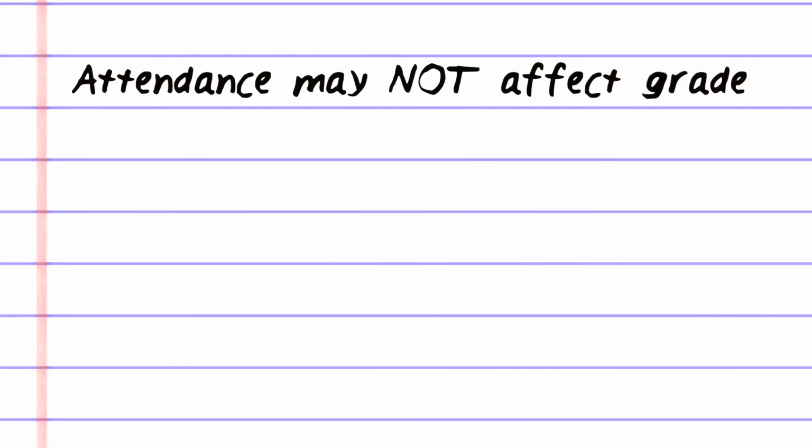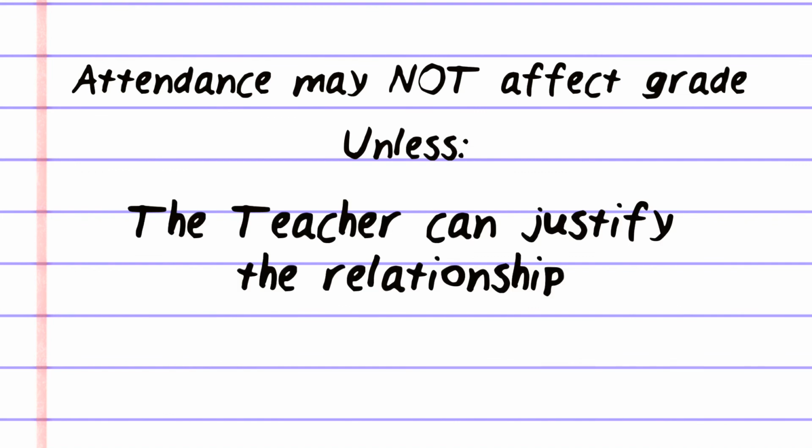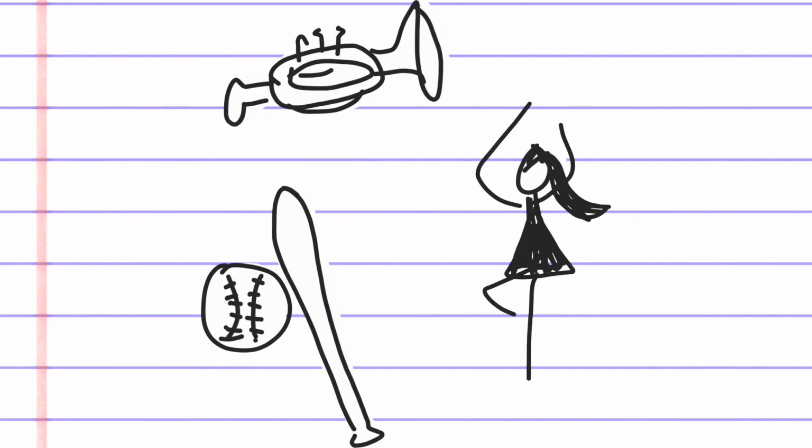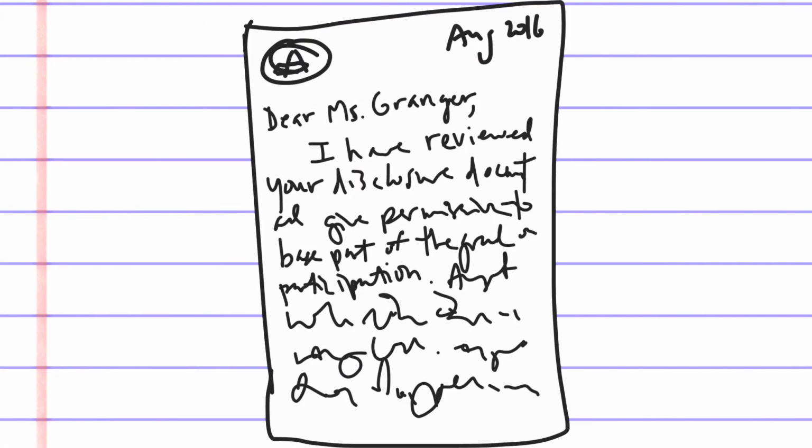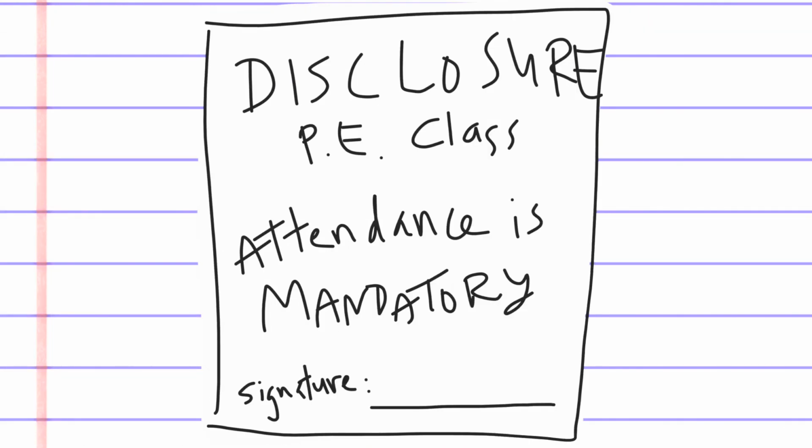Attendance may not affect a student's academic grade in a class unless the teacher has justified the relationship between attendance and the academic grade by showing that participation is a required standard or objective of the course. This is most common in participation-based classes, such as music, dance, and PE. The teacher must then receive written approval from the principal and communicate to parents and students through a written disclosure document the justification and how attendance will affect the grade.